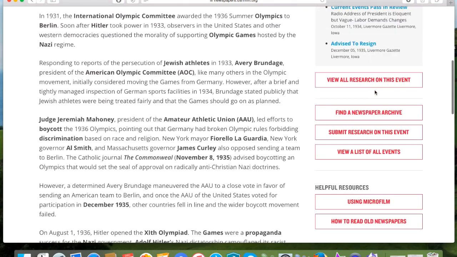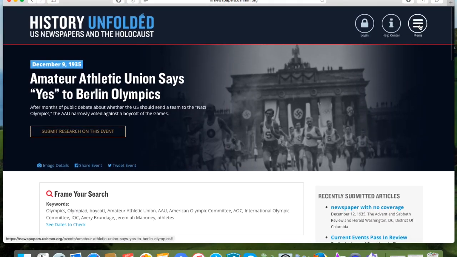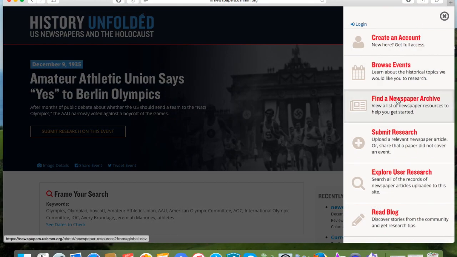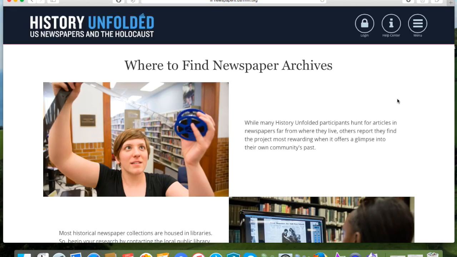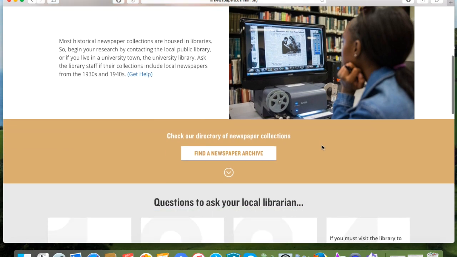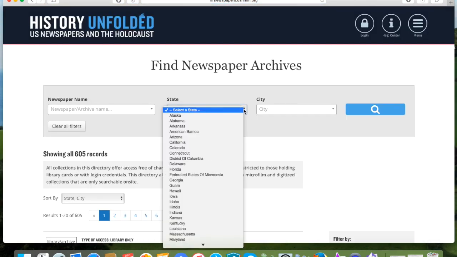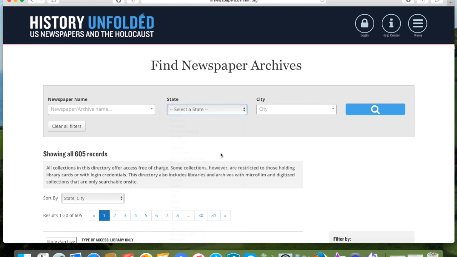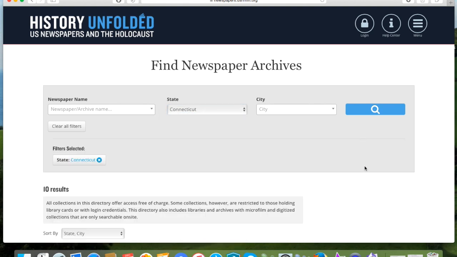To begin our search, let's go back to Menu and click on Find Newspaper Archive. The museum has compiled a list of hundreds of newspapers, many available online. Let's see what's available for the state of Connecticut. There are 10 papers listed.